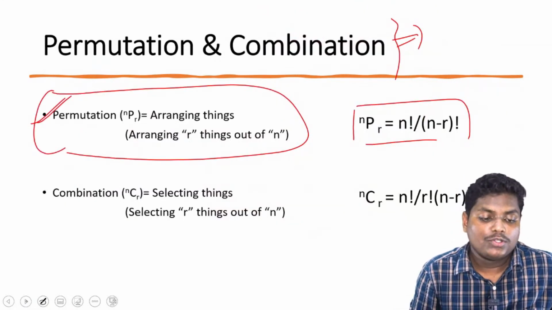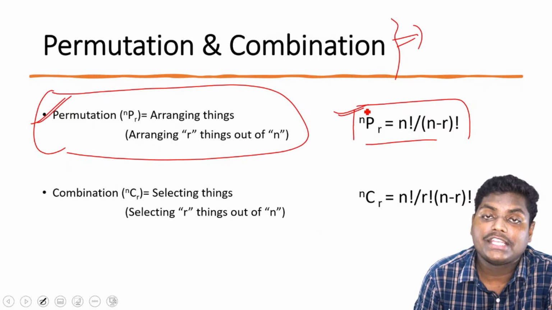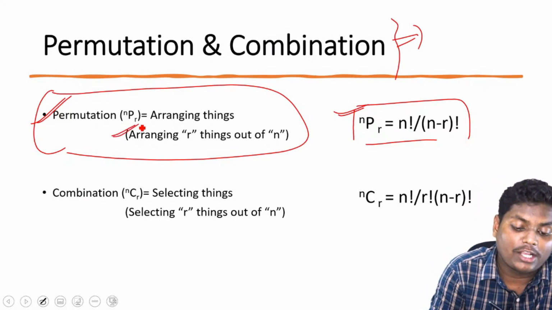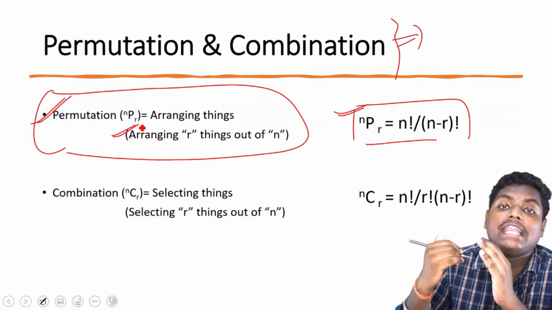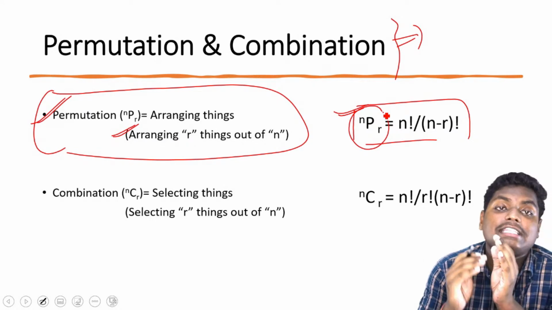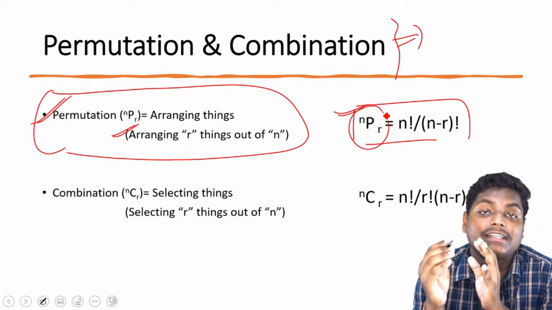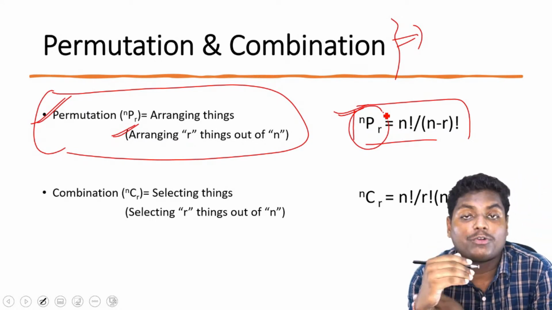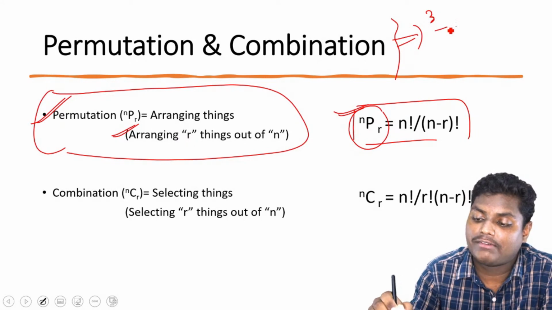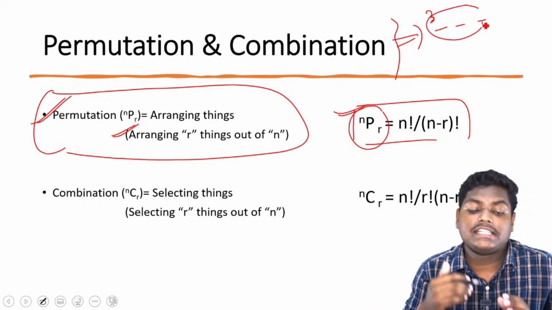Okay. So in permutation, we are just counting, we are just arranging things. How? When we are writing NPR, we are arranging R things out of N things. We did that. When we had 3 chairs, with 3 things and we filled 3, we arranged them basically.